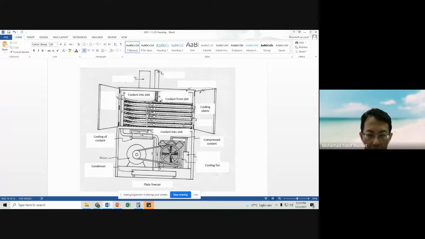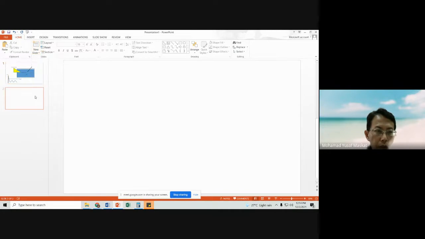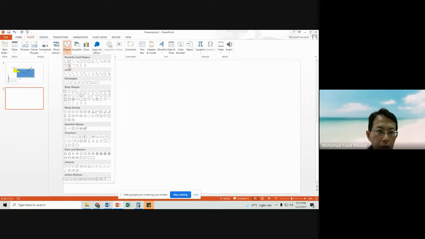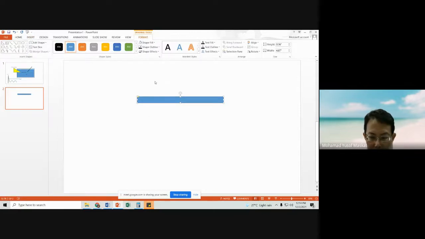It is also suited to products that have a high surface to volume ratio. For example, we have plates like this, an upper plate and a lower plate.